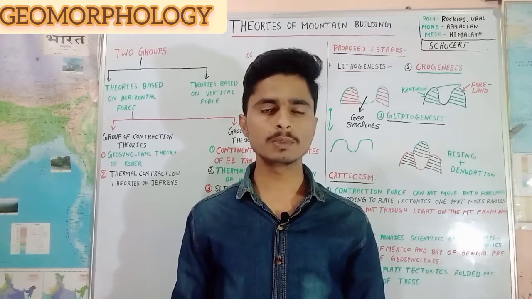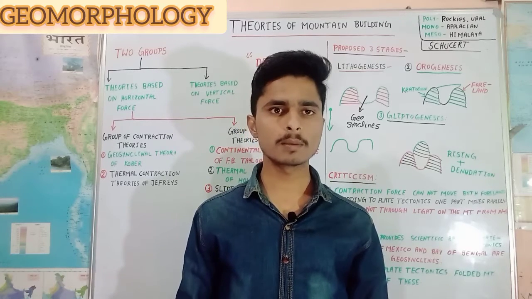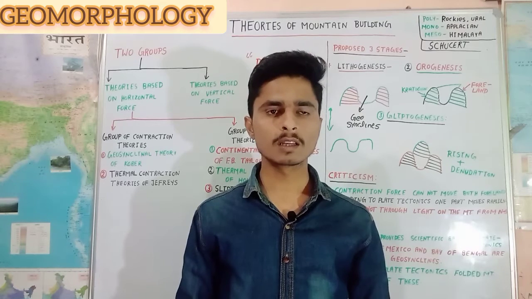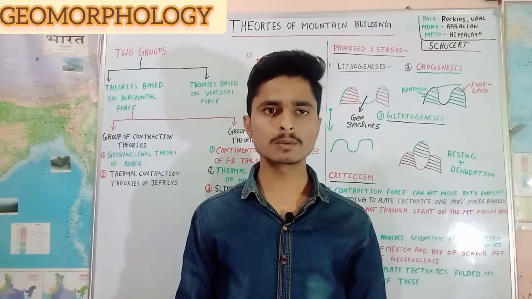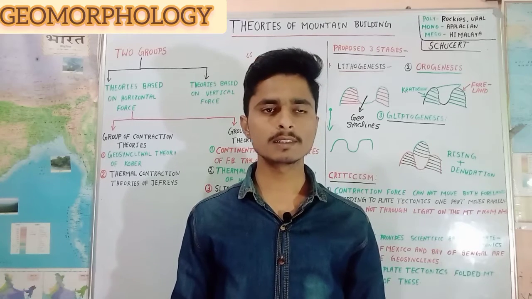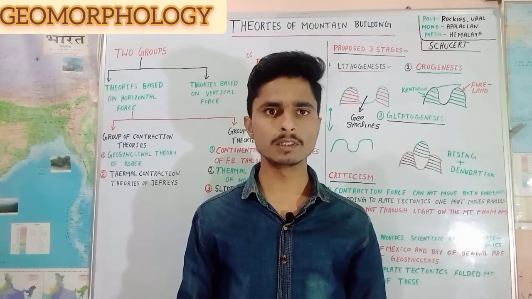And this group is further divided into two subgroups. First is the group of contraction theories and second is the group of drift theories. The group of contraction theories includes the geosyncline theory of Kober and the thermal contraction theory of Jeffreys.